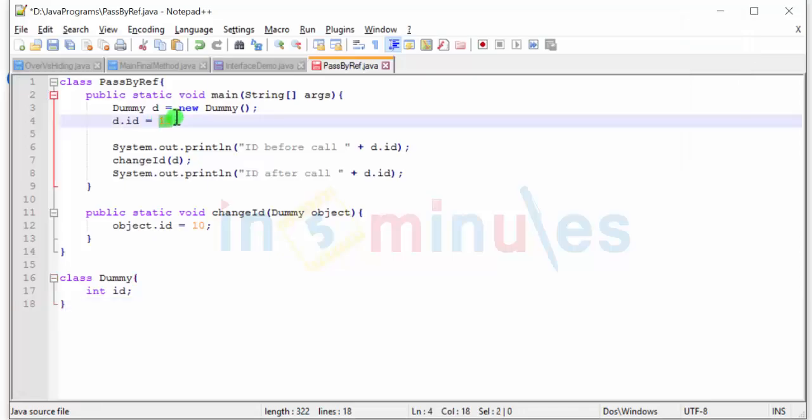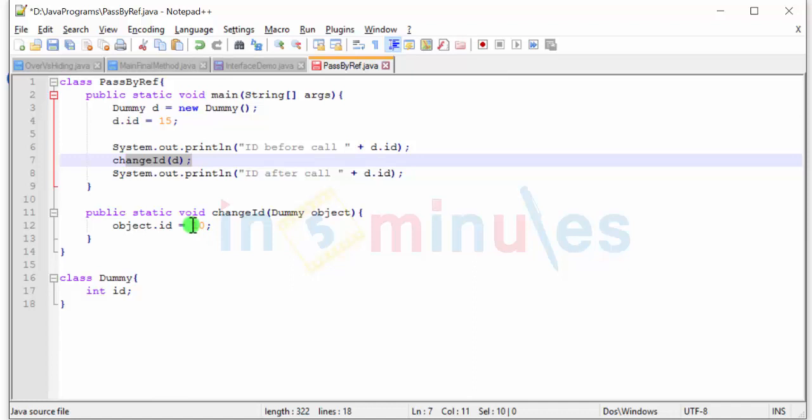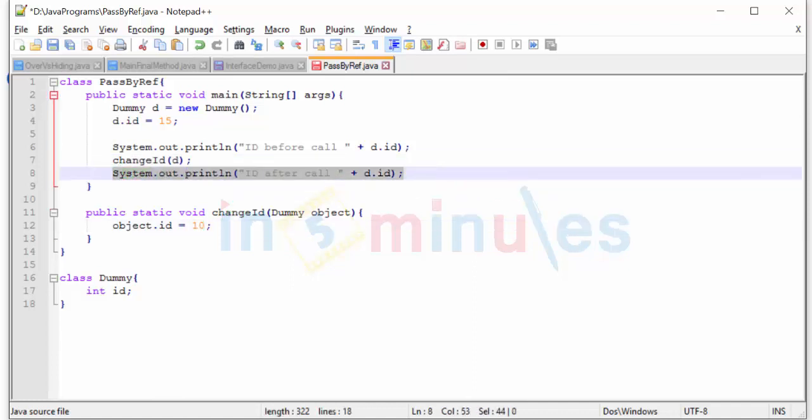We have 15 over here assigned to d.id, after which we call change.id, in which case the id is changed to 10 and the change is reflected in the caller function. So now the question is, is Java pass by value or pass by reference? Well, the answer still remains the same, that is, Java is pass by value and never pass by reference.